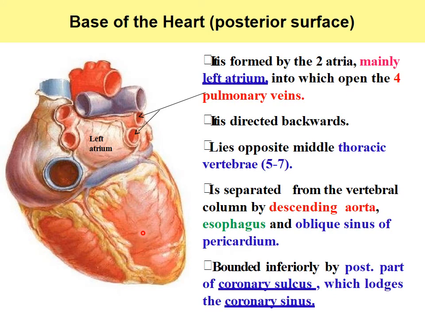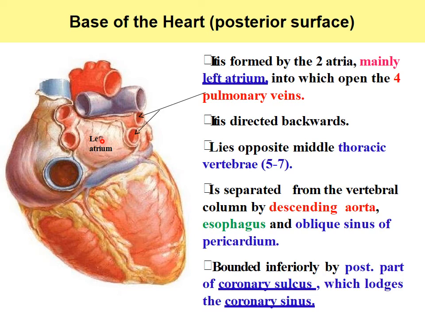Now the base of the heart. This is the base of the heart, which is formed by mainly two atria. Mainly the major part is formed by the left atrium, in which we have 1, 2, 3, 4 pulmonary veins which carry the oxygenated blood. It is directed backward, lies opposite the middle thoracic vertebrae between 5th to 7th thoracic vertebrae.